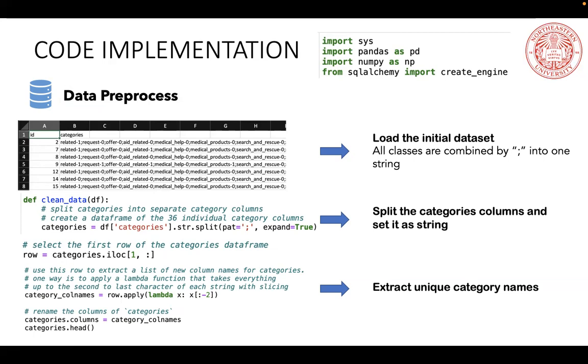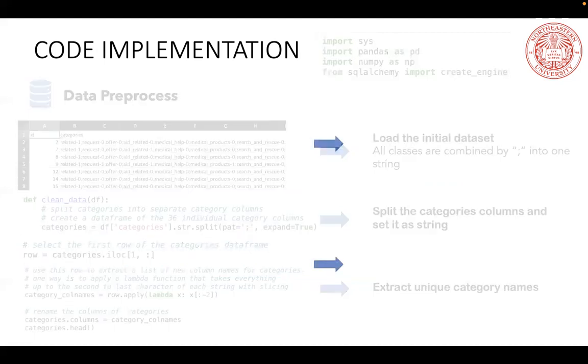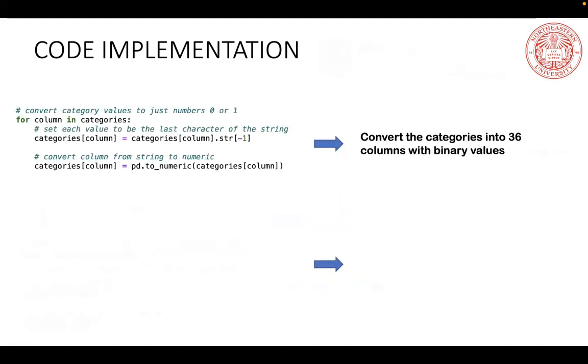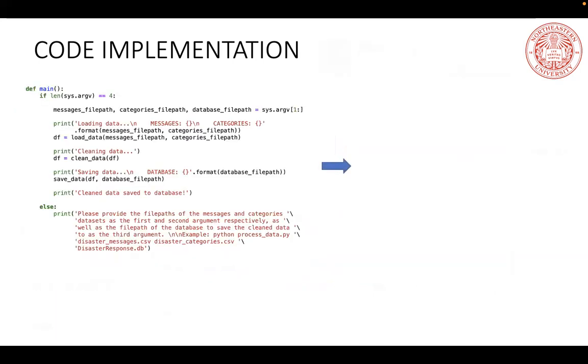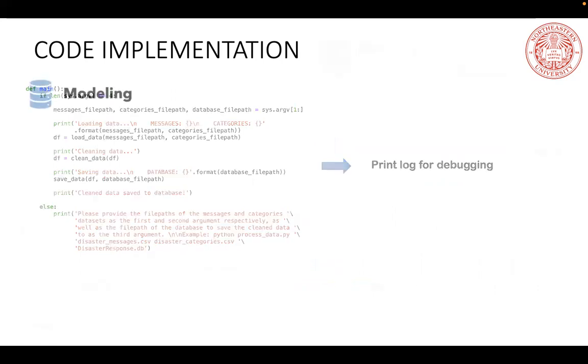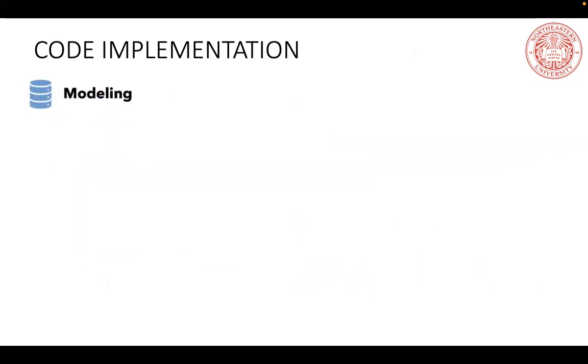For the third step, we will extract unique category names. For the fourth step, we will convert the categories into 36 columns with binary values. After cleaning up the dataset, we will save it into our SQL database. For the final step, we will create a function for debugging. That is the whole process for the data pre-processing.